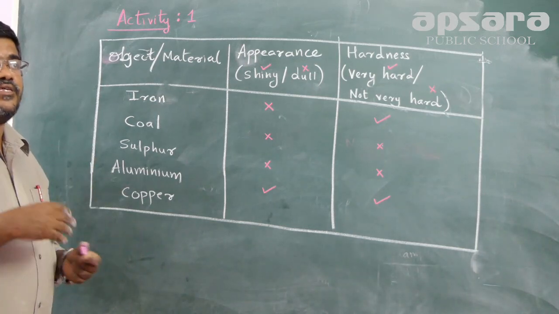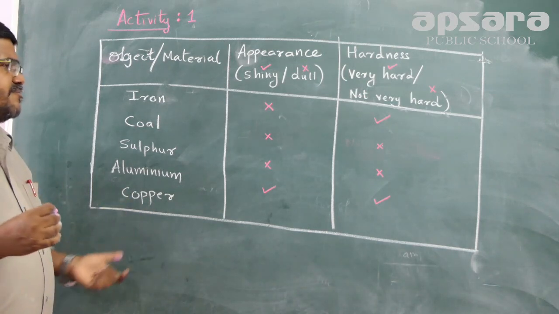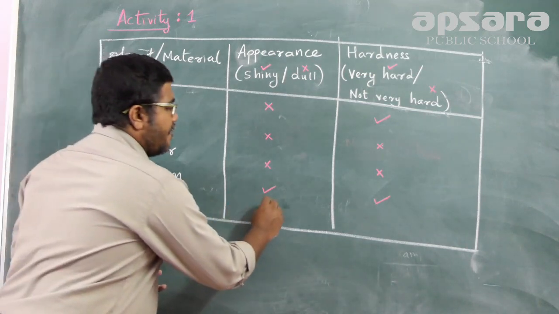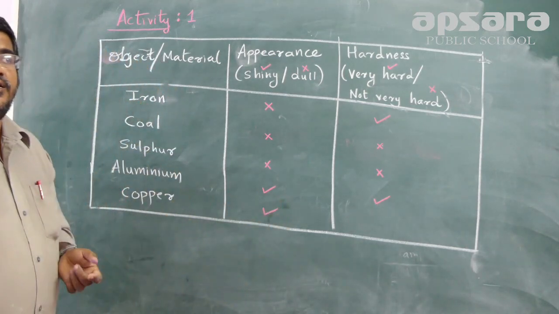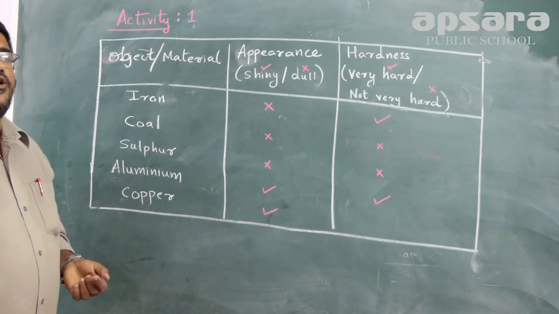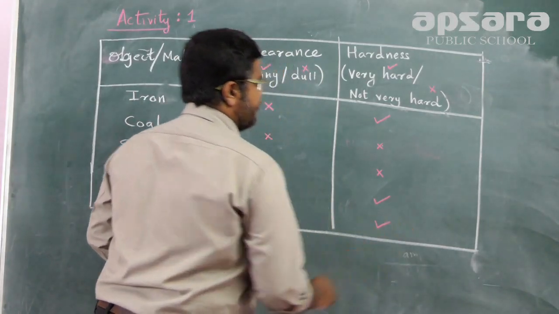It may react with the air or water and become dull. But otherwise, when you purchase it from the market, it definitely has a very shiny appearance. Similarly, it is hard. That's why we are using copper in electrical wirings, cables, and all that. It is really hard.